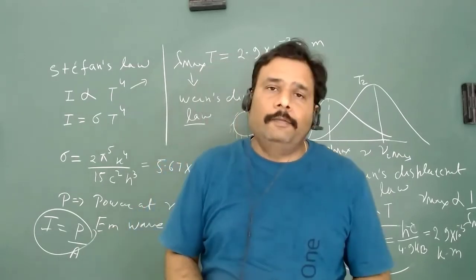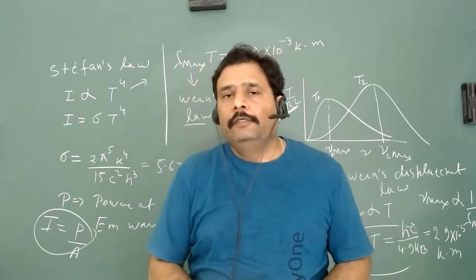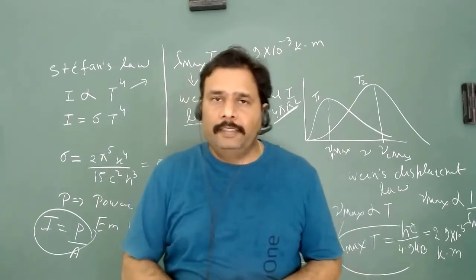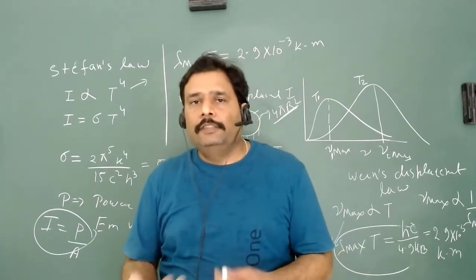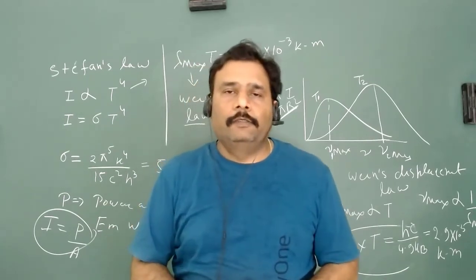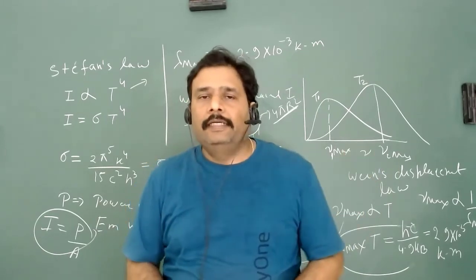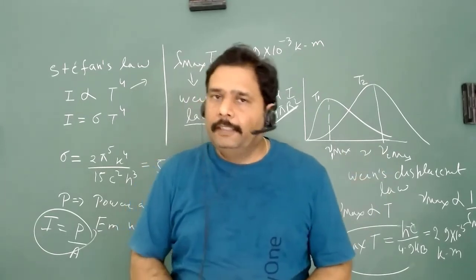This is the real problem. Then Planck gave the quantum mechanical theory to explain all this black body radiation. So we will first see the classical theory and then the quantum mechanical theory to understand the profile of black body radiation.